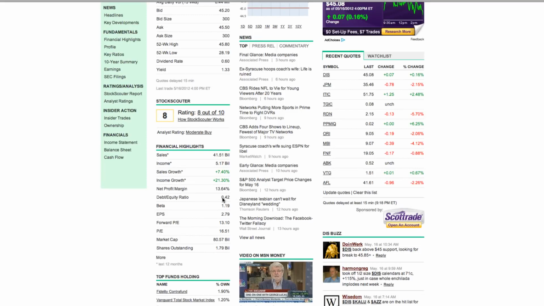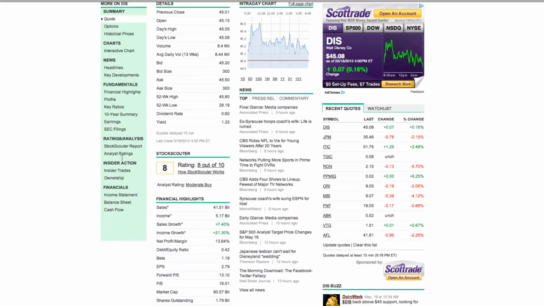So how is that number being calculated? How are they finding that 0.42? How they're doing it is they're actually pulling that number from the balance sheet. As you look over here on the left of the screen, you can see that the balance sheet is under your 3 financial sheets, which we learned about in the very first unit of Course 1. And so we're going to click on the balance sheet.